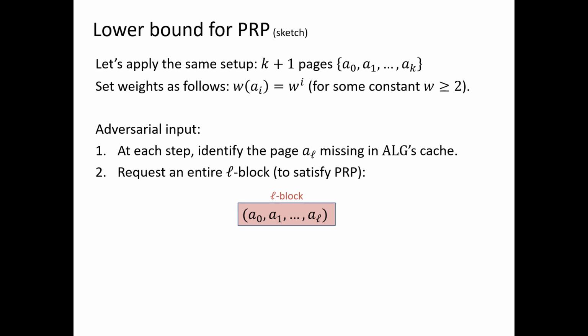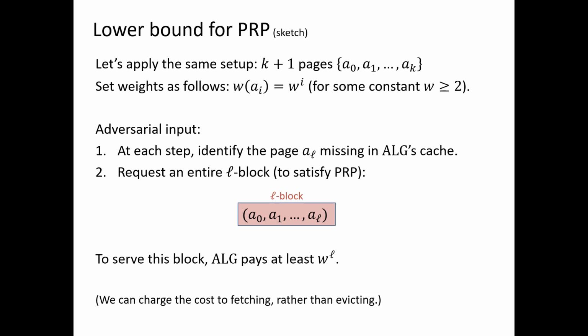So to serve this L block, the algorithm pays at least W to the L because AL is missing from the cache, and so it must be fetched. Note that we can charge the cost of any algorithm to fetching rather than evicting, because over the course of an entire input sequence, the number of times that any page is fetched only differs by at most once from the number of times it's evicted.